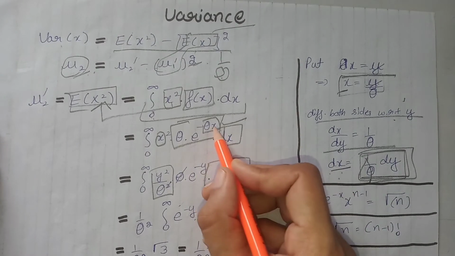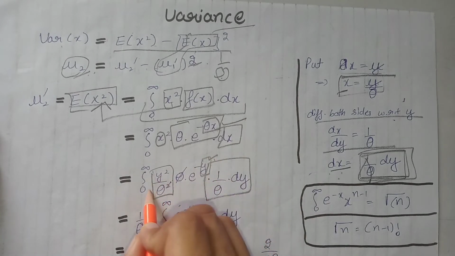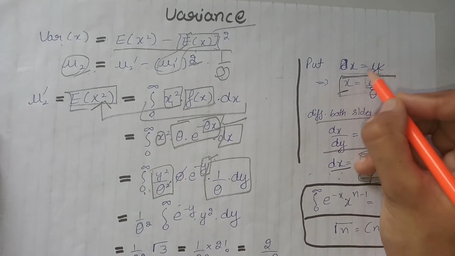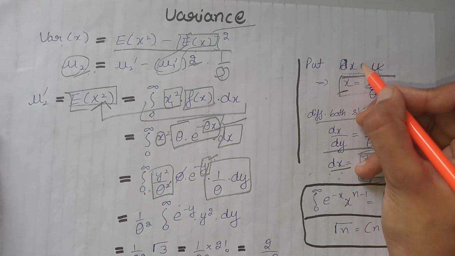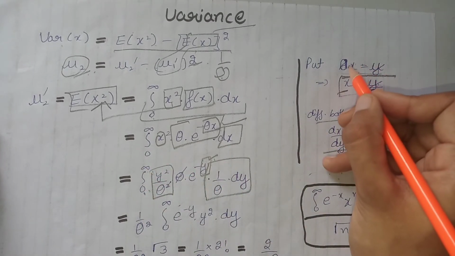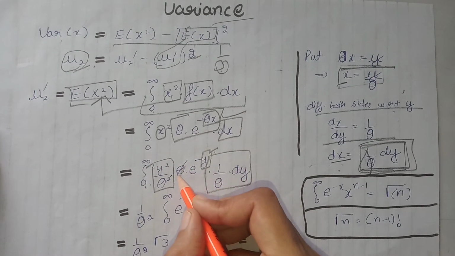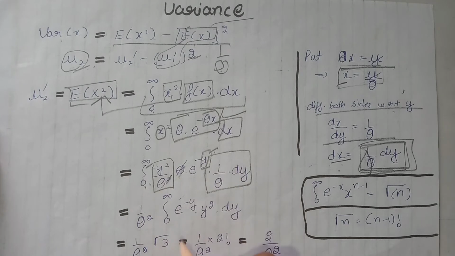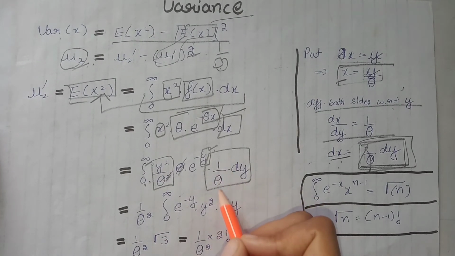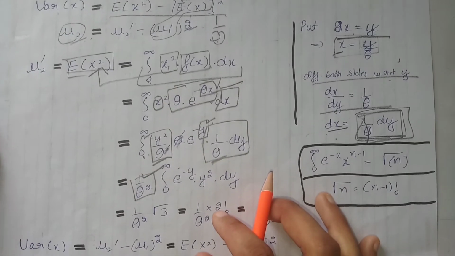Now we have substituted theta x is equal to y, that's why we write here only y. Limits remain the same, because when the value of x is equal to 0, the value of y is equal to 0 multiplied by theta, that is again 0. And when the value of x is equal to infinity, the value of y is equal to infinity multiplied by theta, that is again infinity. Now theta can be cancelled out by theta square like this. Now we will write this constant term, that is 1 divided by theta square, outside the integration like this.